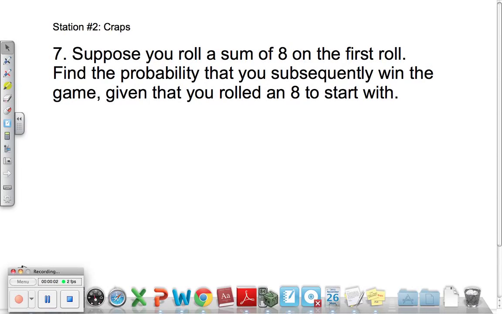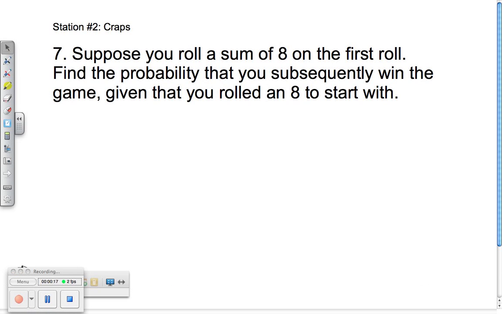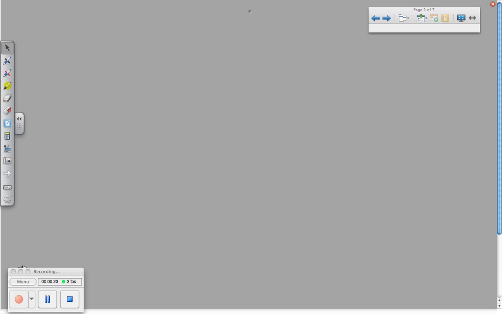Okay, suppose you roll a sum of 8 on the first roll. Find the probability that you subsequently win the game given that you rolled an 8 to start with. This is problem number 7 from station number 2, Craps. And to solve this problem, there's some information you need, so let me go through and help you understand that information.